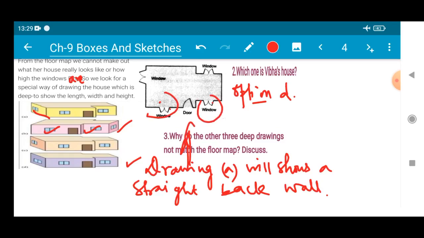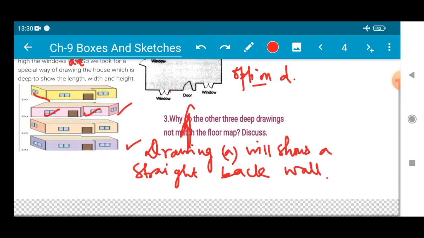The window considered here is at the back side, not in the front side. From the front face we will not be able to see it. In order to see this window we have to go back here, right? But looking at this drawing, we are easily able to see the windows from the front face only. So this is not correct.